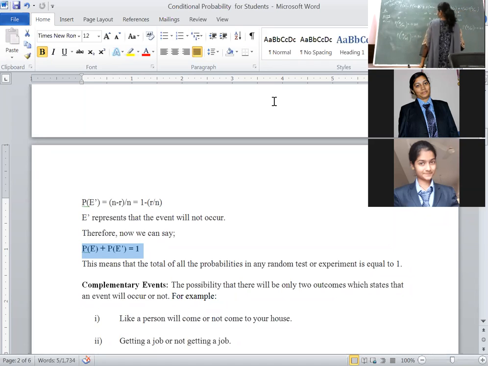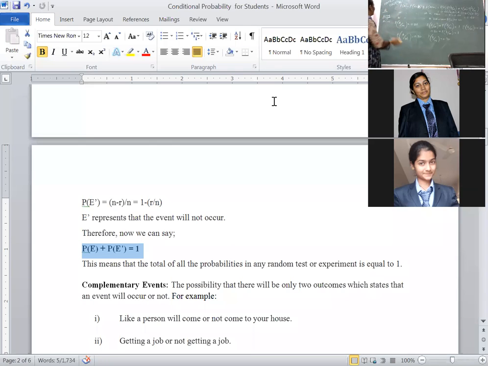Plus probability of W, that is 0.40. Next, probability of A given W, that is 0.30. Calculate. 8 6s are 48, 4 3s are 12. 48 plus 12, 60. Again, we will get 0.60 only. Similarly, here, what we have calculated here is the dish A ordered by men or women.